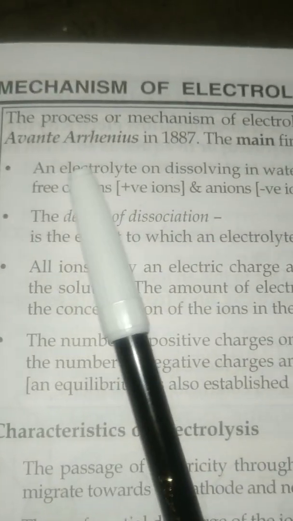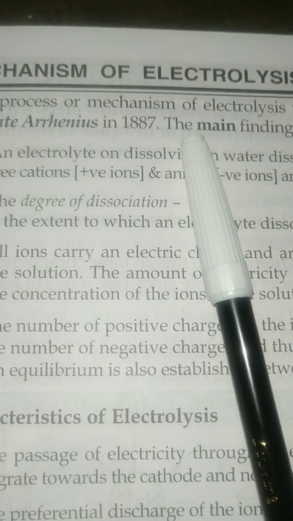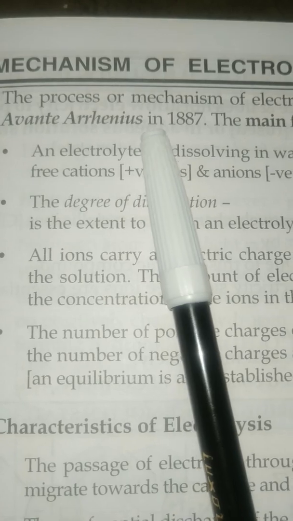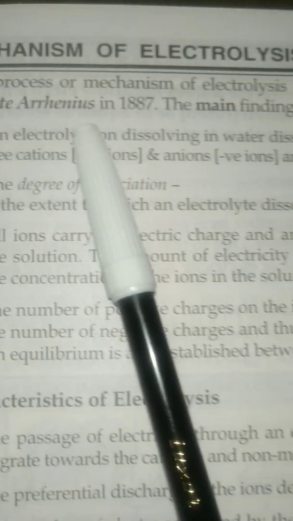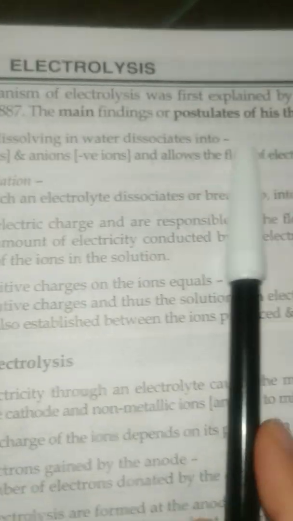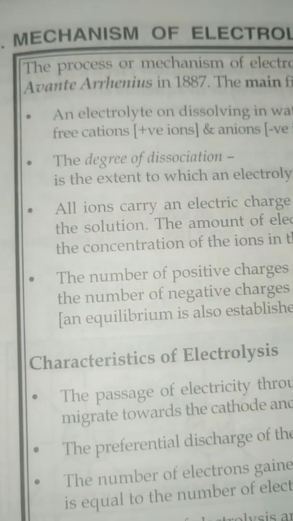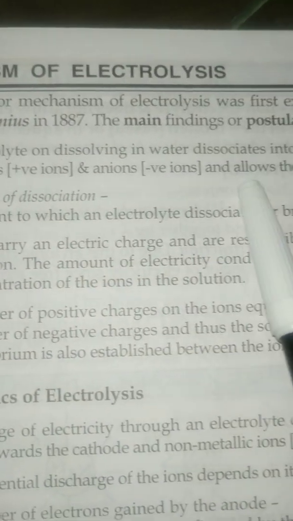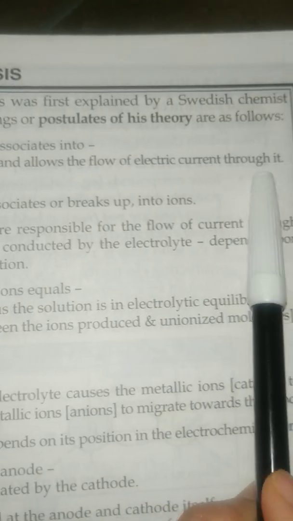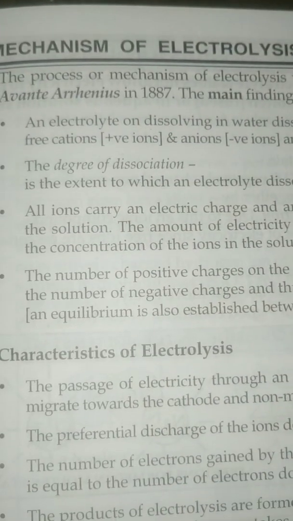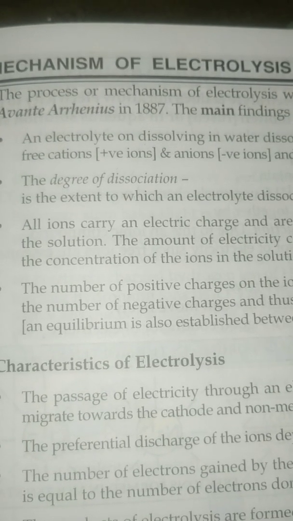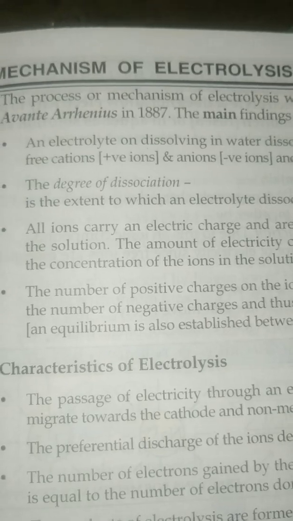The concept of the mechanism of electrolysis was first explained by the Swedish chemist Svante Arrhenius in 1887. The main postulates of his theory are these. First, an electrolyte on dissolving in water dissociates into free cations and anions and allows the flow of electric current through it. So whenever any electrolyte is dissolved in water, it will dissociate into cations and anions, and they will allow the current to pass through them.